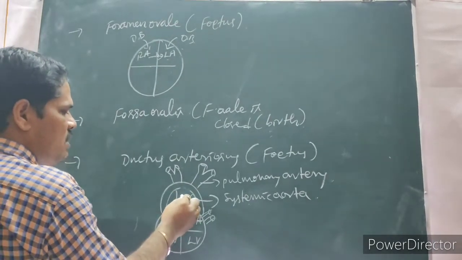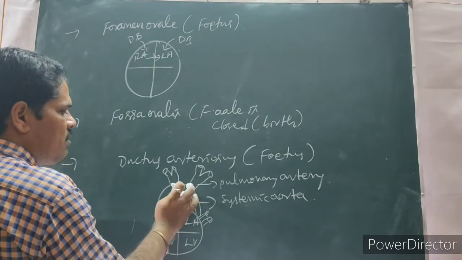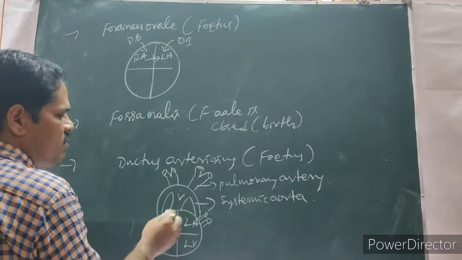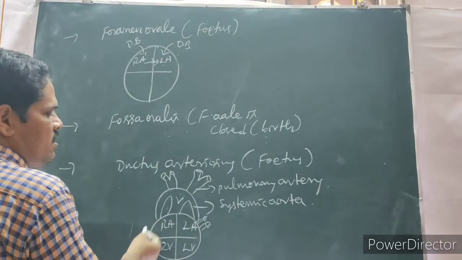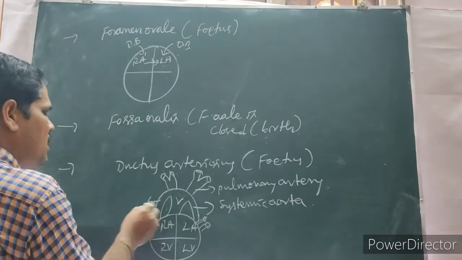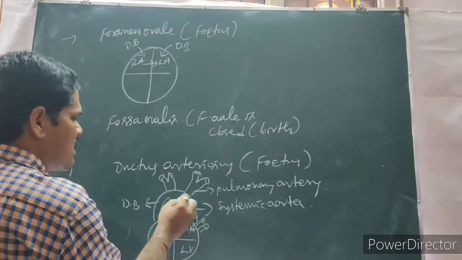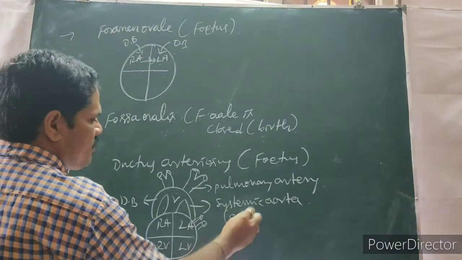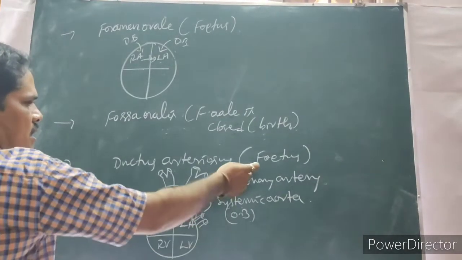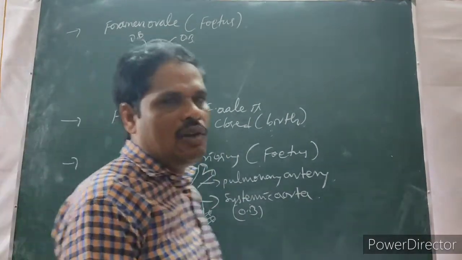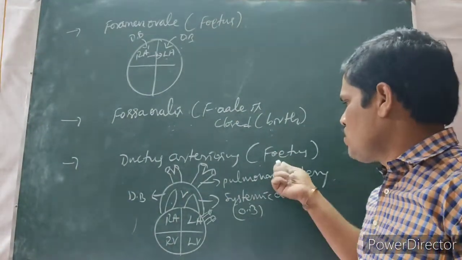Whatever blood flows in the pulmonary artery and whatever blood flows in the systemic aorta, both are combined. In the pulmonary artery deoxygenated blood is there, in the systemic aorta oxygenated blood is there. Both are mixed at the fetal or embryo developmental stage in the mother's womb.